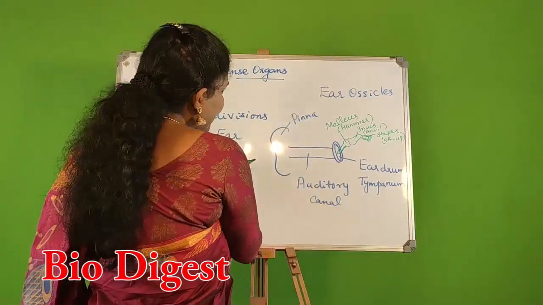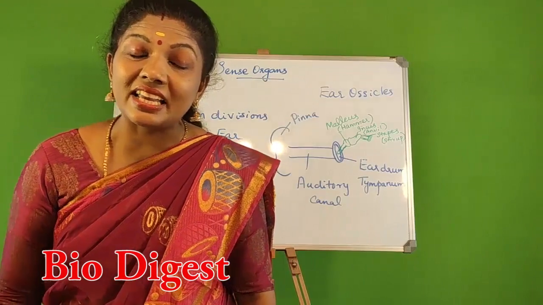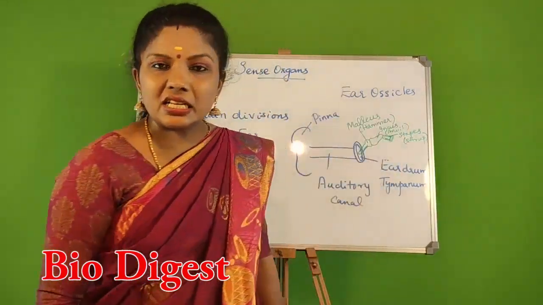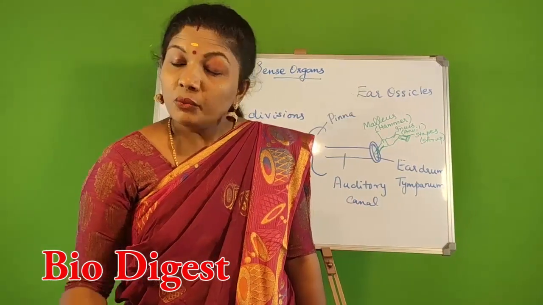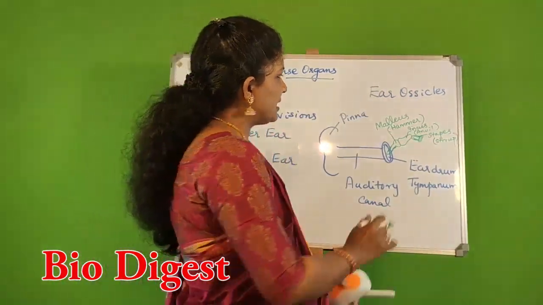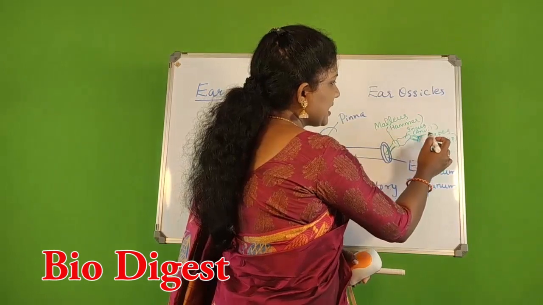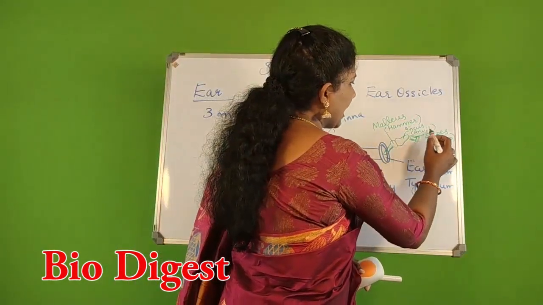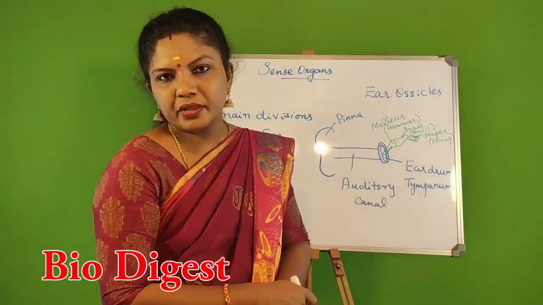Okay, so the middle ear consists of three tiny bones which are collectively called as the ear ossicles. Which are the three tiny bones? It is malleus, incus, stapes, otherwise hammer, anvil, stirrup.